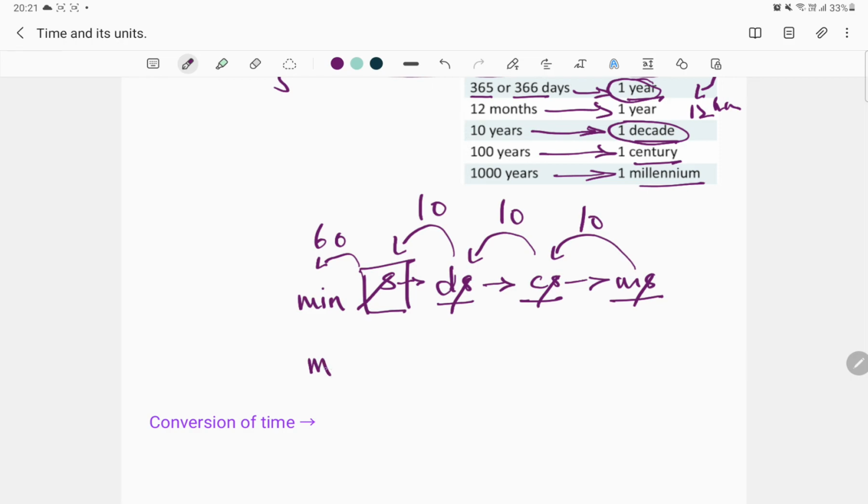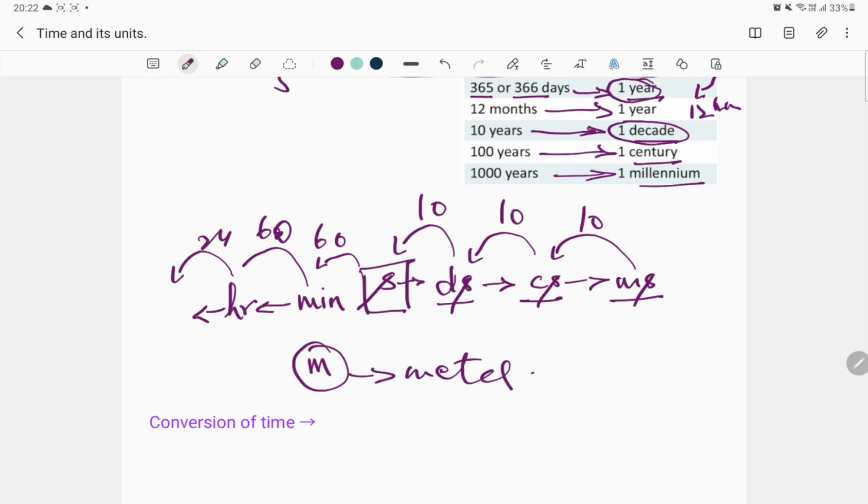We do not write it as M, because small m stands for meter. Then 60 minutes make up 1 hour, HR, small r, and then 24 hours make up a day. And then 7 days make up a week.